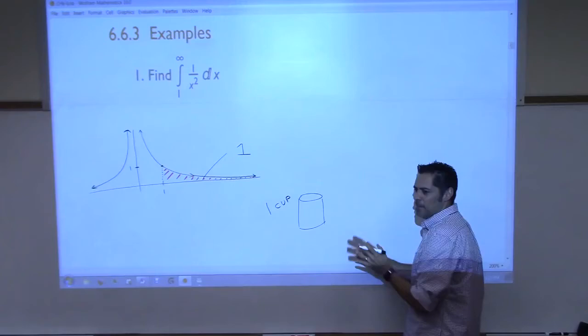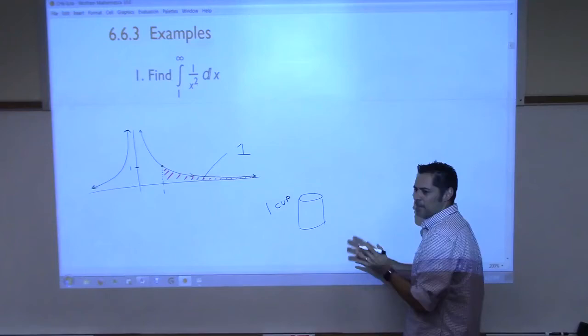So if the answer goes towards a number, we will say convergent, and we'll write down what the number is. If it does something other than go to a specific number, then we will say that this improper integral is divergent. And we'll need to write that down. All right, it's divergent, or it's convergent, and it converges to wherever.